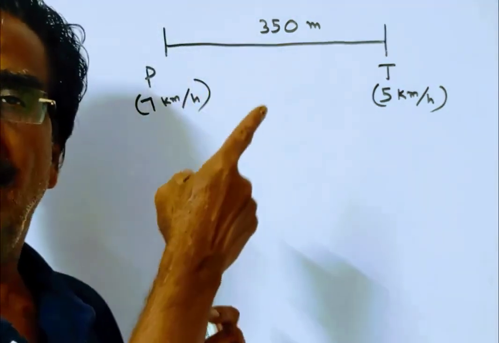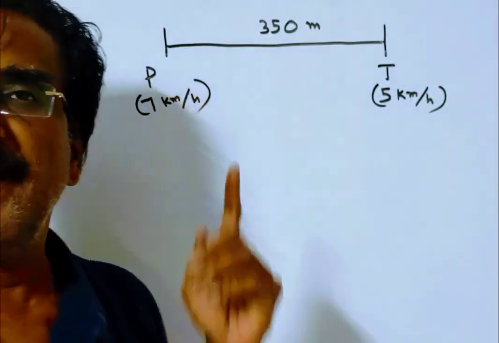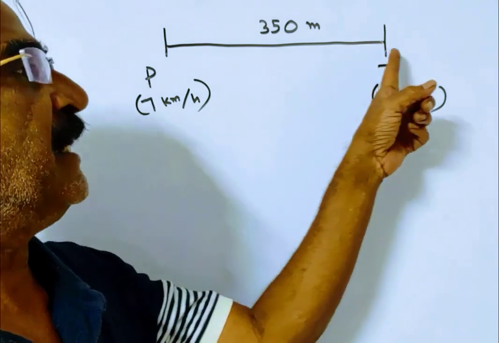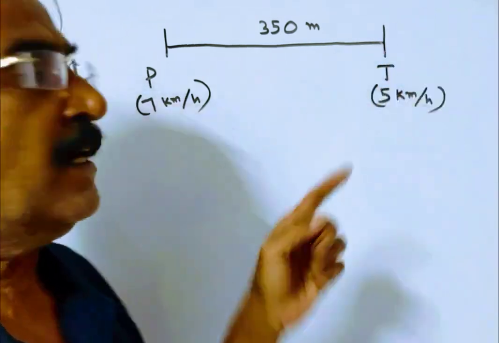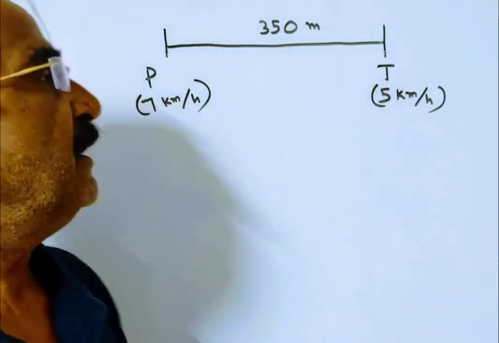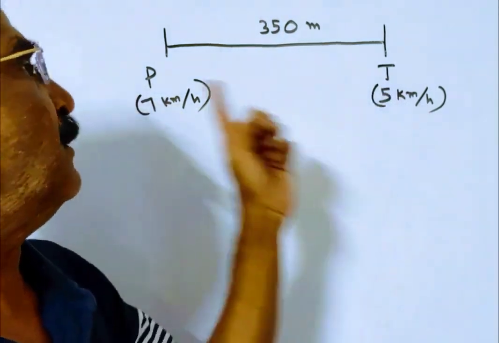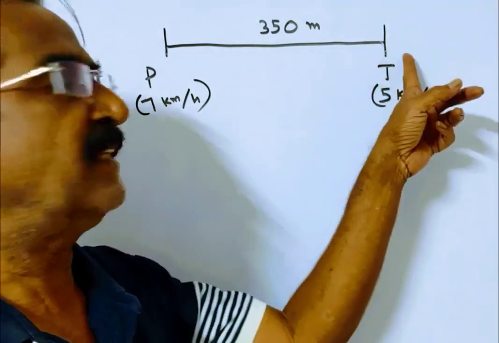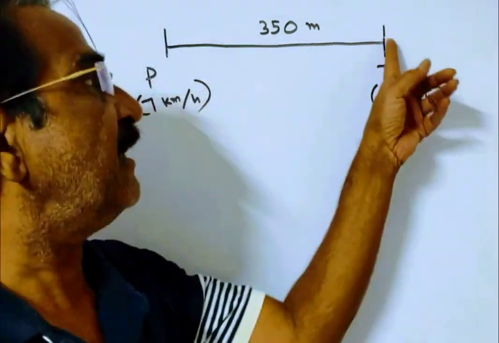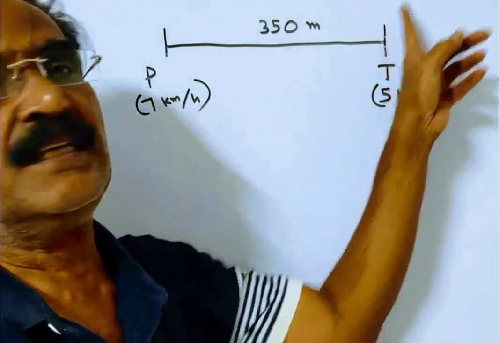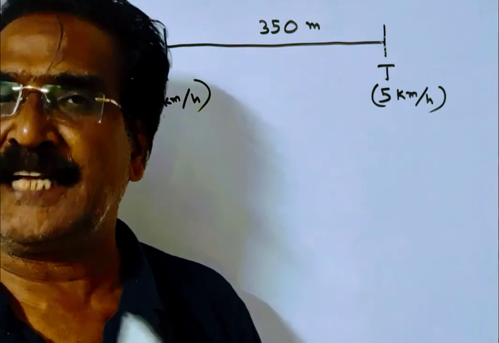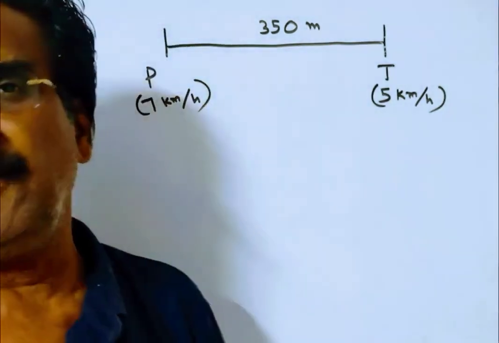See friends, a thief was stopped by a policeman at a distance of 350 meters. So then the thief started running and at the same time the police also started chasing. The respective speeds are police 7 km/h and thief 5 km/h. Here the question is how far the thief would have run before he was overtaken by the police? That means before he was caught by the police.